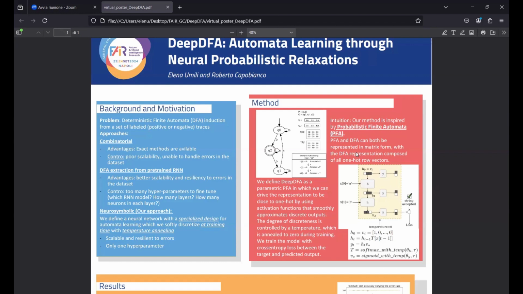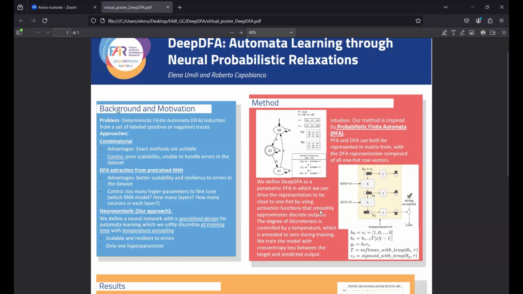A DFA can also be represented in the same form, with the difference that if we represent a DFA in this way, we will have a matrix having only one-hot vectors as row vectors of the matrix. So basically what we do is we define the DFA as a parametric PFA in which we can drive the representation to be close to 1/0 during training by using some special activation functions.